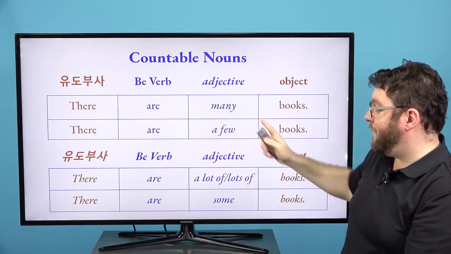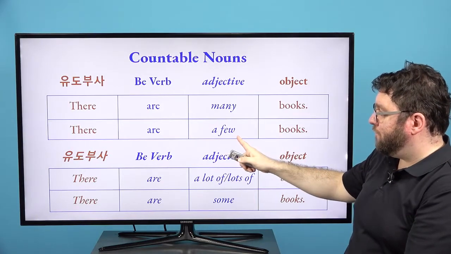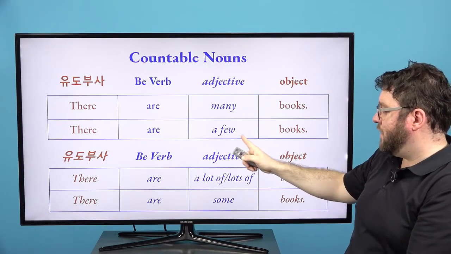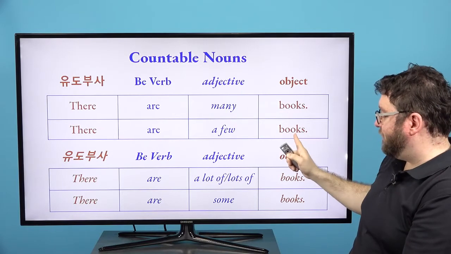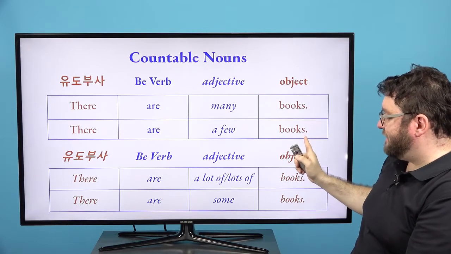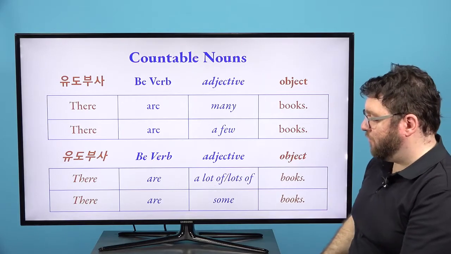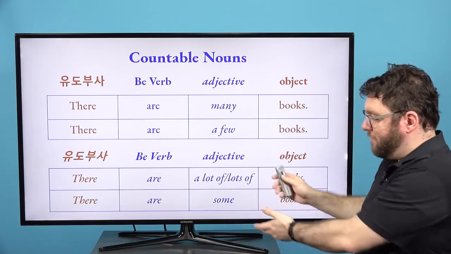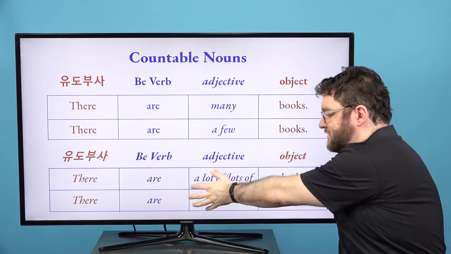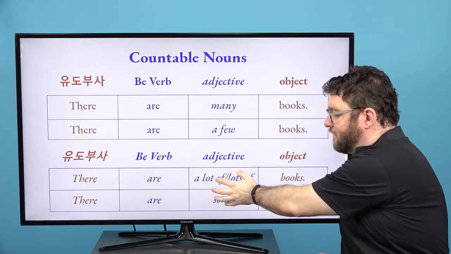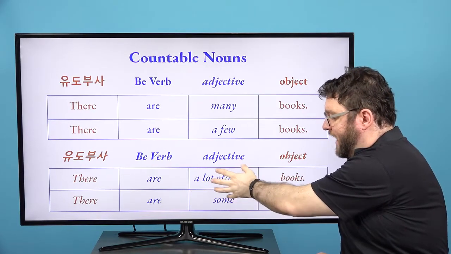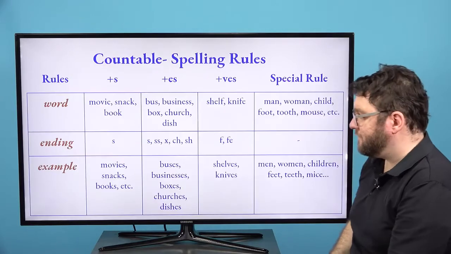So we could say there are many books, there are a few books. This is many, this is a few, and this is countable nouns, right? So books, plus S. And there are a lot of, or lots of books, or there are some books. Remember, this is our special. We can use the adjectives for countable or uncountable nouns.